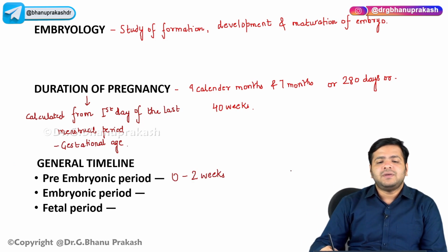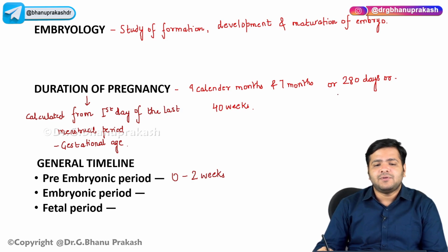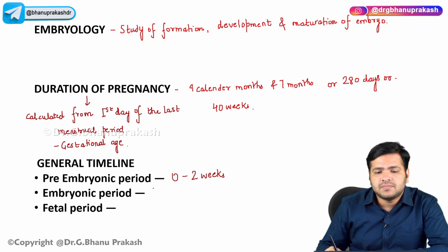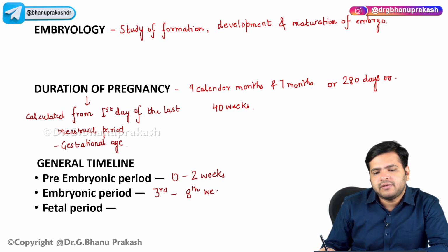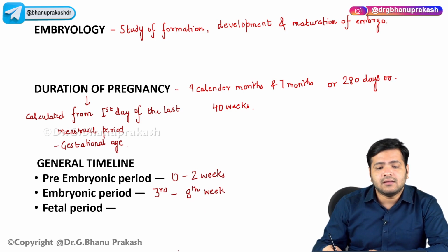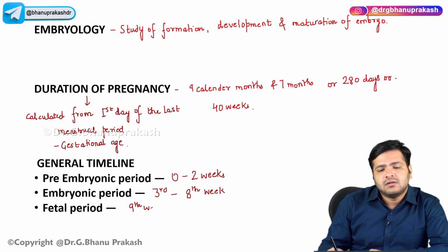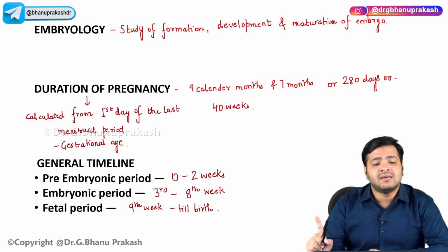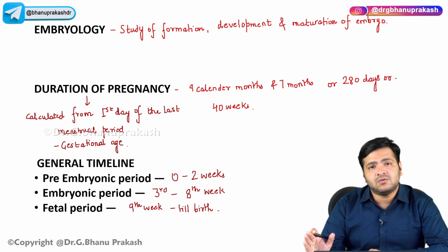Now, the embryonic period, the conceptus is said to be an embryo in between the 3rd to the 8th week, right? So embryonic period, it is from 3rd week till 8th week, and the conceptus is said to be fetus between the 9th week till birth. So pre-embryonic 0 to 2 weeks, embryonic period, it is between 3rd to 8th week, and the fetal period, it is from 9th week till birth.